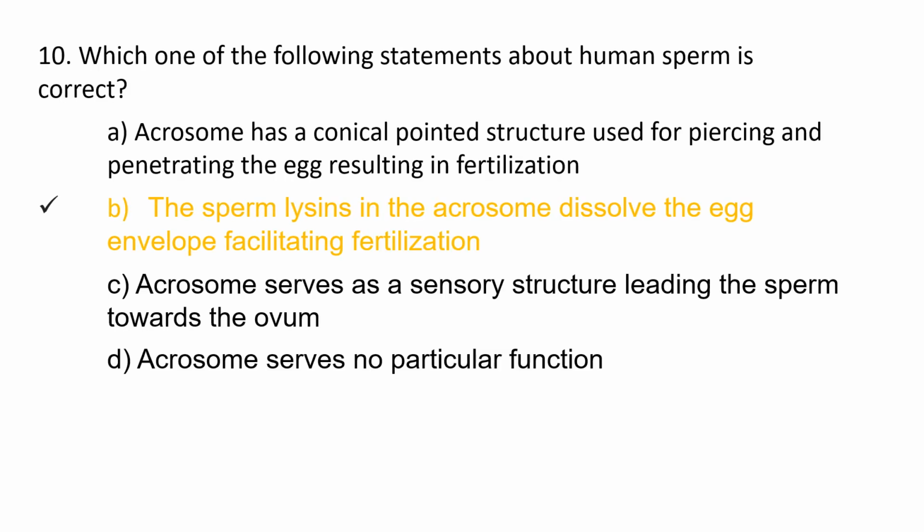The 10th question, which one of the following statements about human sperm is correct? Option A, acrosome has a conical pointed structure used for piercing and penetrating the egg, resulting in fertilization. Option B, the sperm lysins in the acrosome dissolve the egg envelope, facilitating fertilization. Option C, acrosome serves as a sensory structure leading the sperm towards the ovum. Option D, acrosome serves no particular function. And the correct option is option B, the sperm lysins in the acrosome dissolve the egg envelope, facilitating the fertilization.